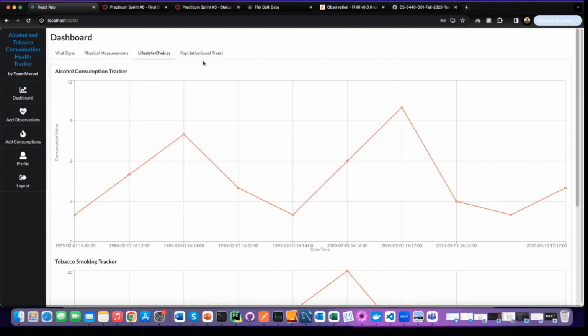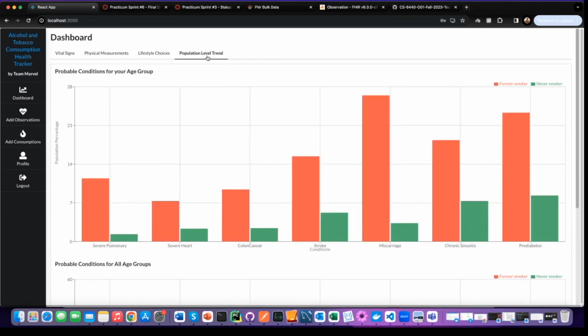But we also ran some population level trends across a data set that we mentioned earlier. And we generated those trends and imported that data into the application. Those trends were run outside the application.